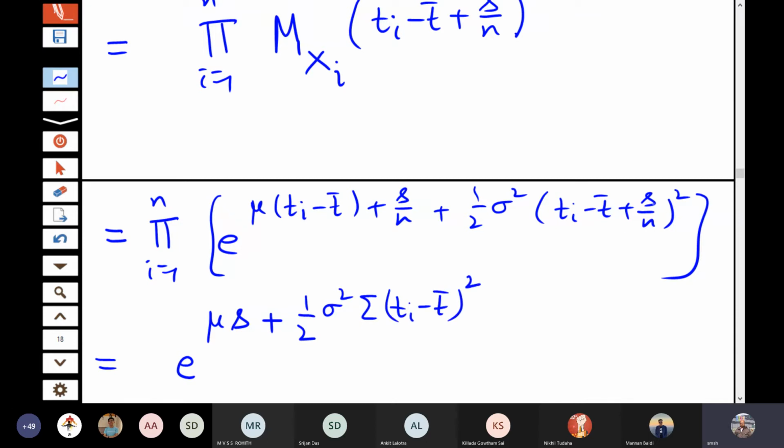Then the cross product will have s by n into (ti minus t bar), so sigma if you put, that will again vanish, and the last one will give me s square by n square. So if you sum, you will get 1 by 2 sigma square s square by n.